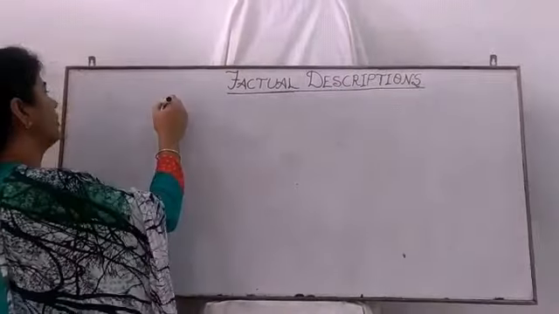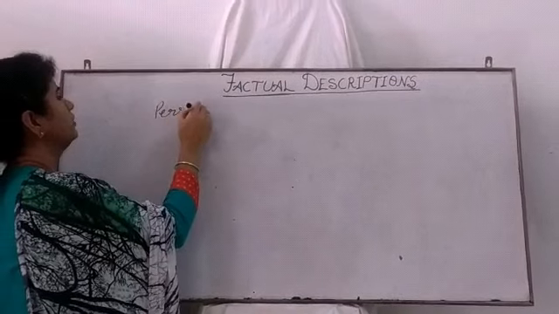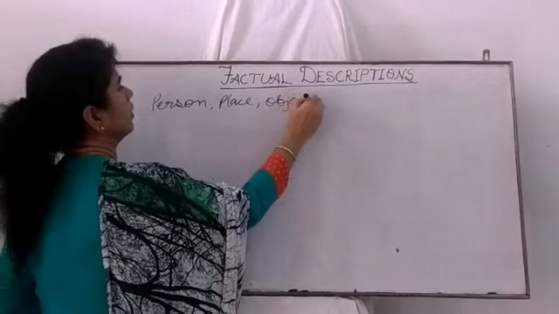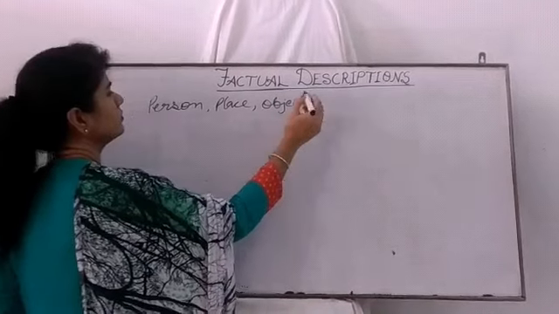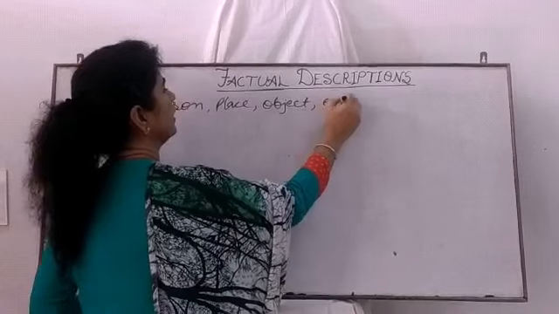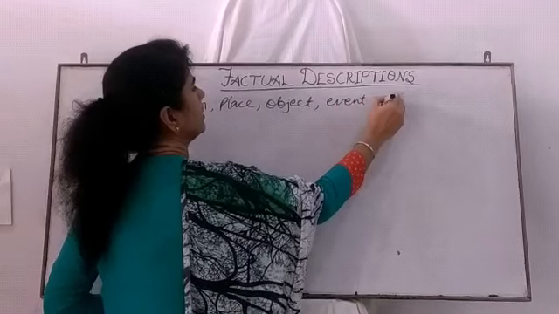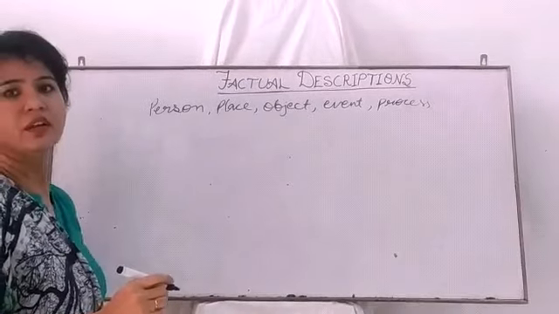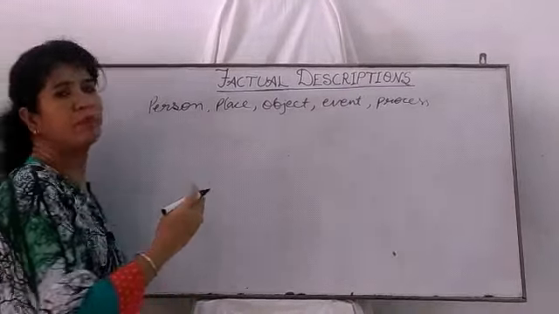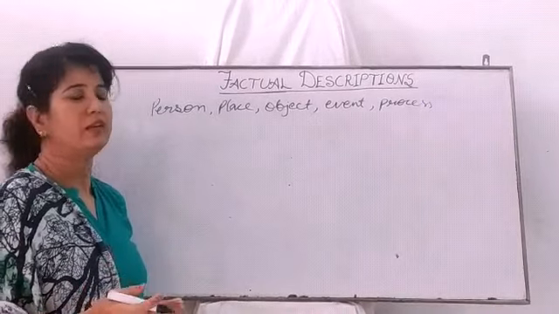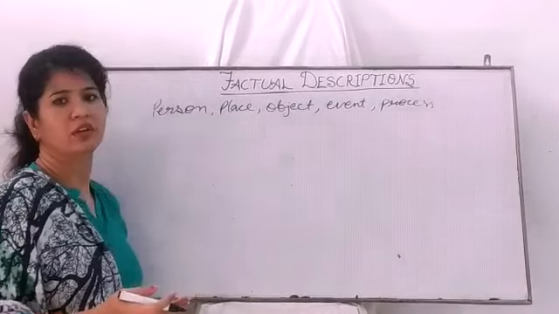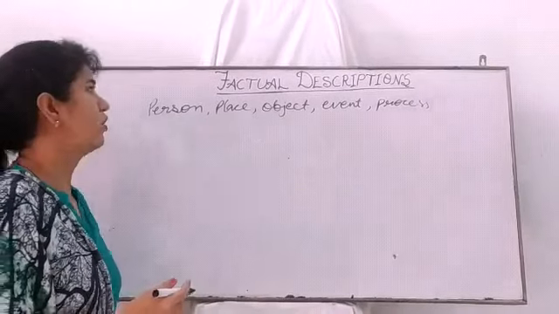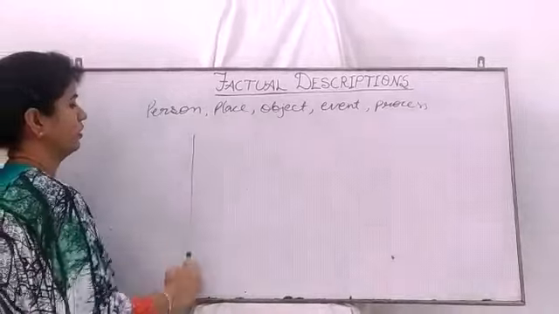We can describe a person, place, object, an event or any process. Alright? And it's a step-by-step account of any experiment, any procedure. Alright? So let's know about the format of factual description.